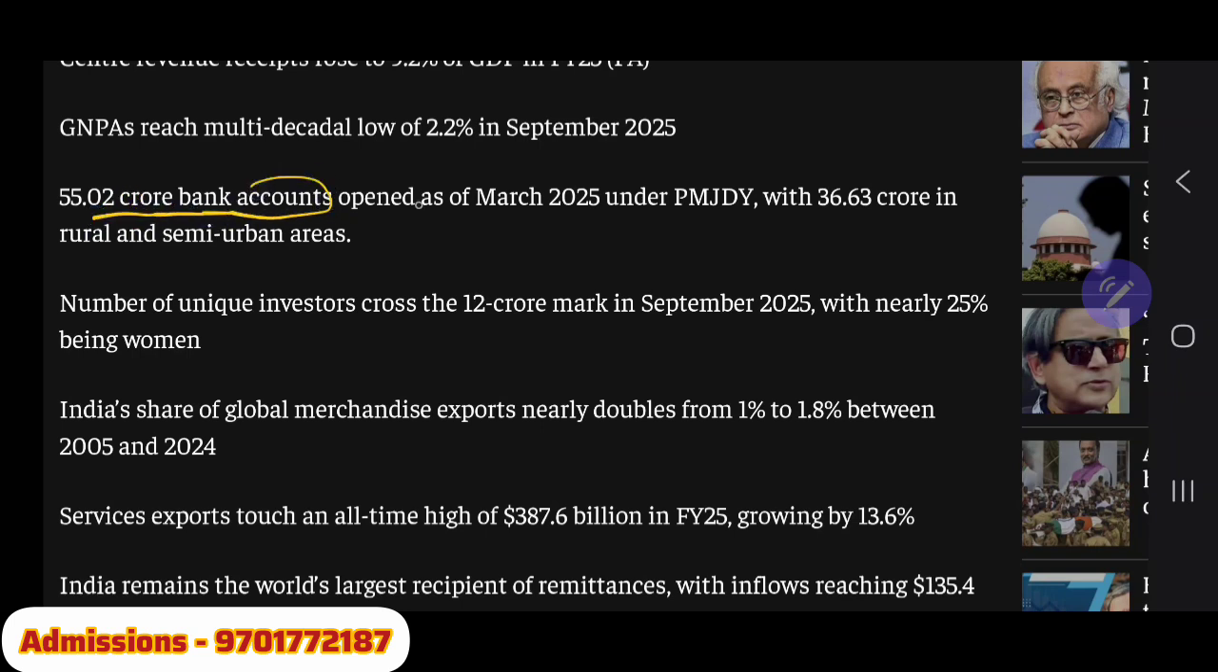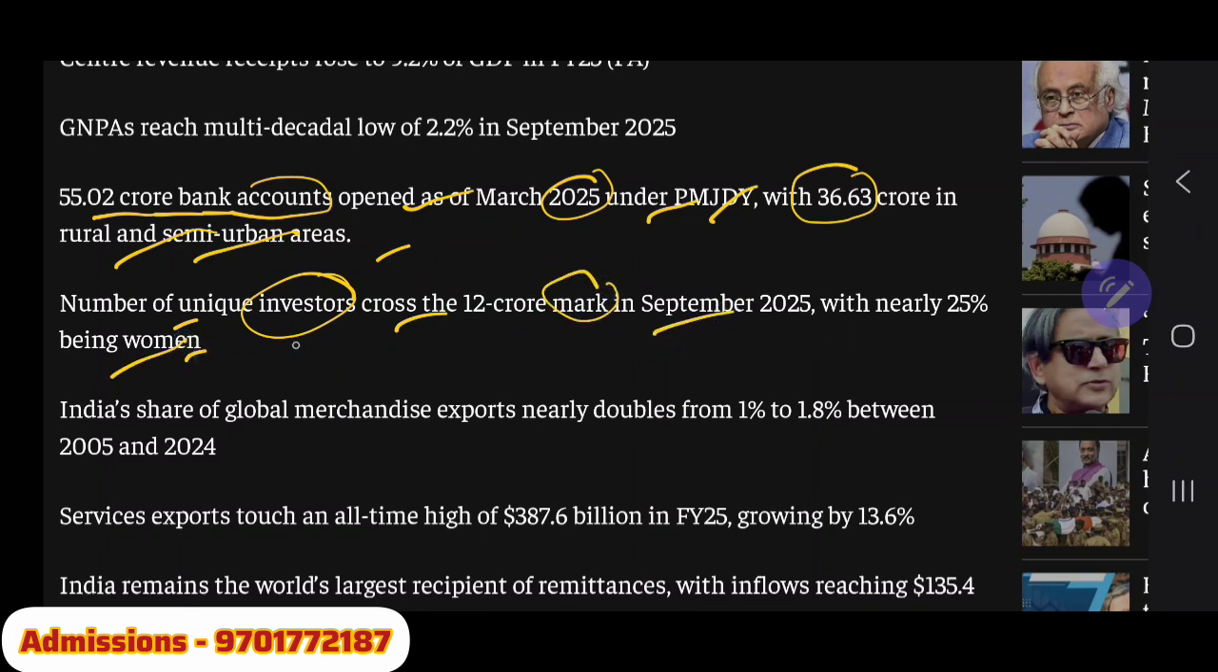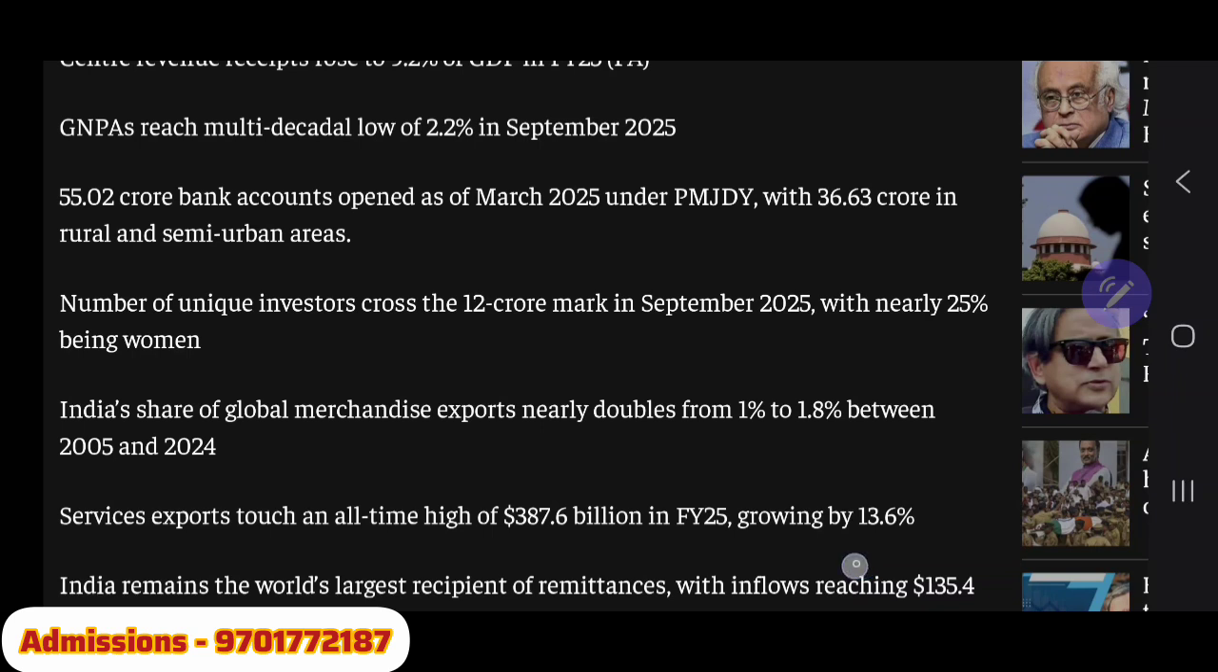55.02 crore bank accounts were opened as of March 2025 under the Pradhan Mantri Jan Dhan Yojana, with 36.63 crore in rural and semi-urban areas. Very good. The number of unique investors crossed the 12 crore mark in September 2025, with nearly 25% being women. Investors who are investing in business, 25% are women, which has crossed 12 crores.